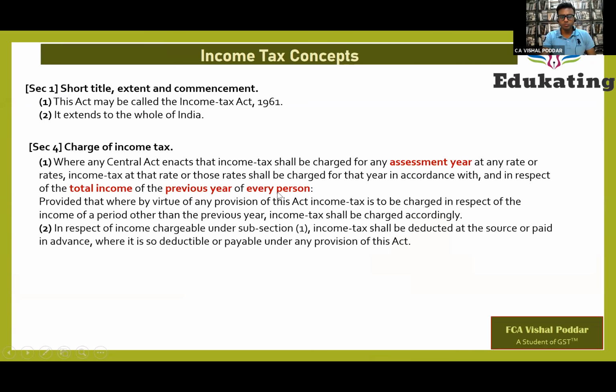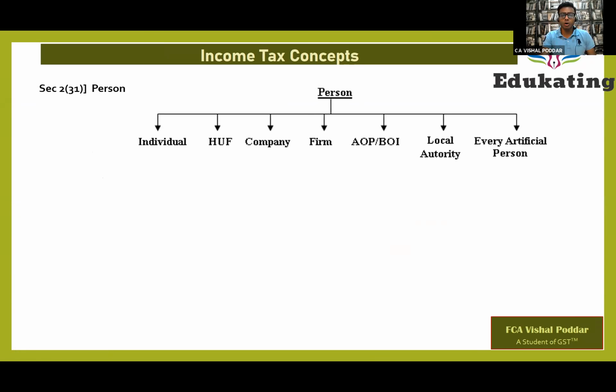Further, we discussed who is a person. All types of entities are covered in person except central and state government. So central and state government are not liable to income tax because they are not covered in the definition of person of income tax. However, they are liable to pay indirect taxes like customs, like GST, state excise, state VAT, wherever applicable. So government, central or state, is not liable to income tax, but it is liable to indirect taxes.